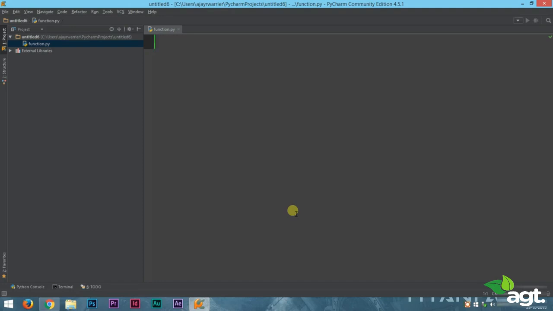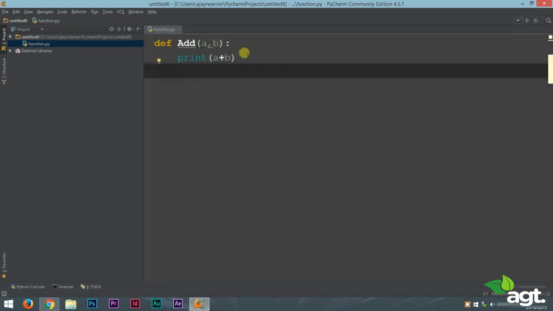Now let me show you an example. With this example it will be clear to you. Now a function has two parts. First is the function definition, which deals with what the function has to do, and the function call. Function call deals with what values the task has to be done for. Alright, so the above code is an example of a function.